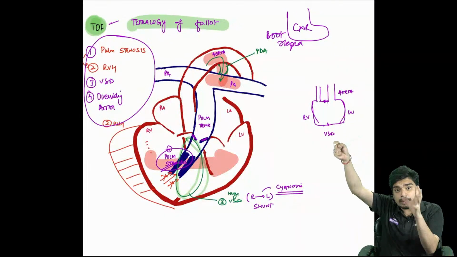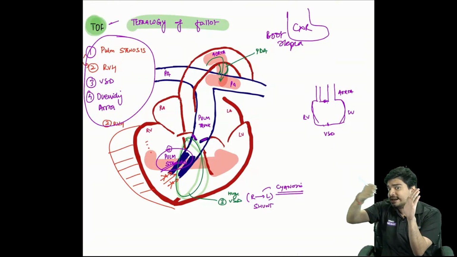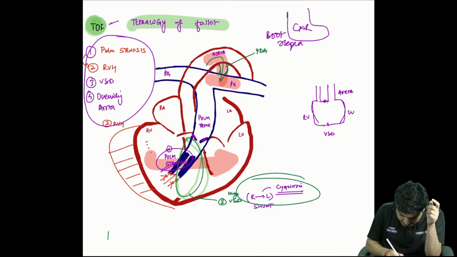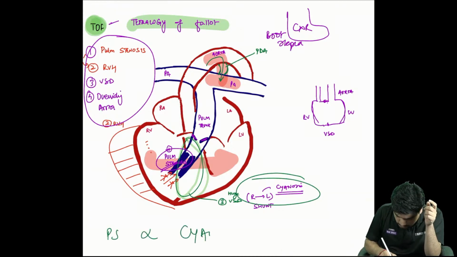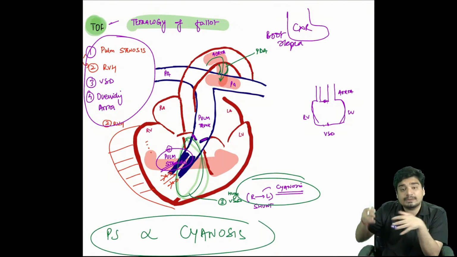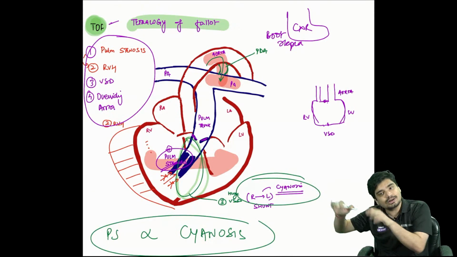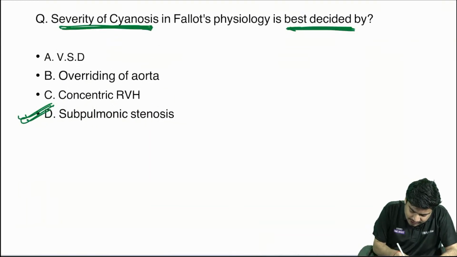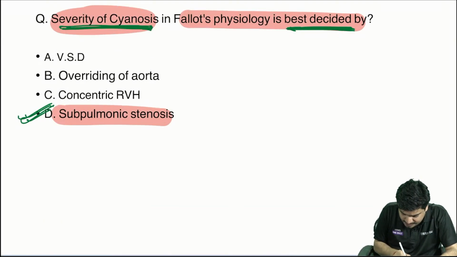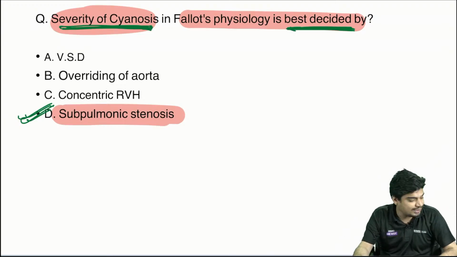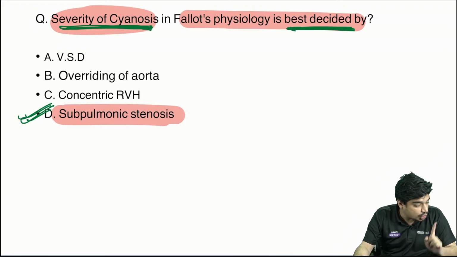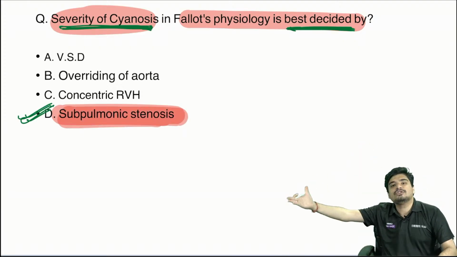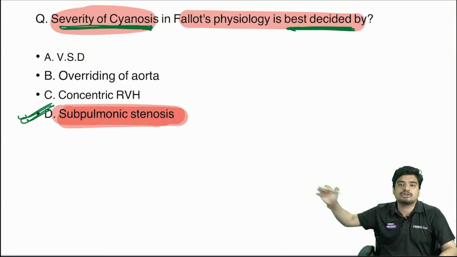More the stenosis, more the right ventricle hypertrophy, more the right to left shunt, more the cyanosis. So pulmonary stenosis is directly proportional to the amount of cyanosis. The answer is going to be subpulmonary stenosis. Severity of cyanosis in Fallot physiology is decided by subpulmonary stenosis, not VSD.